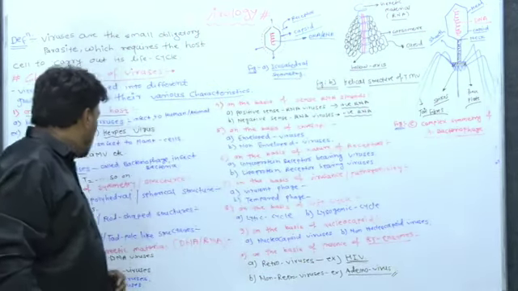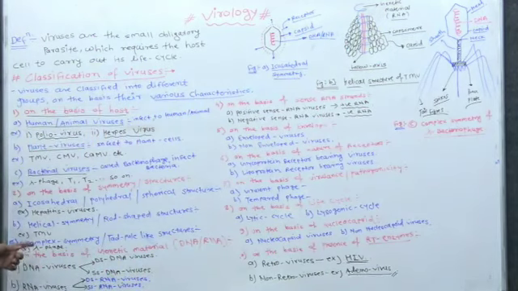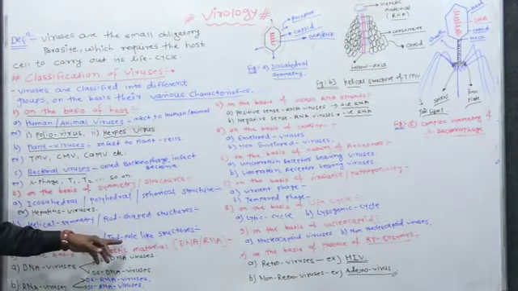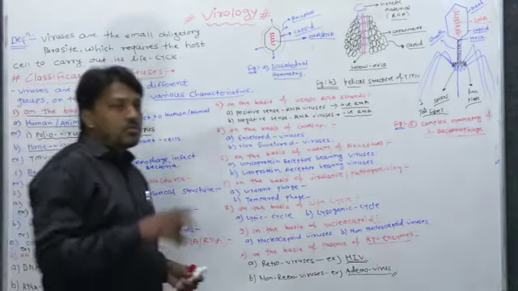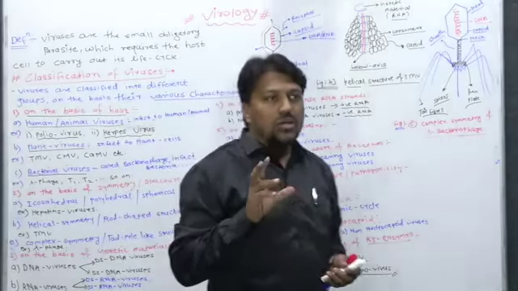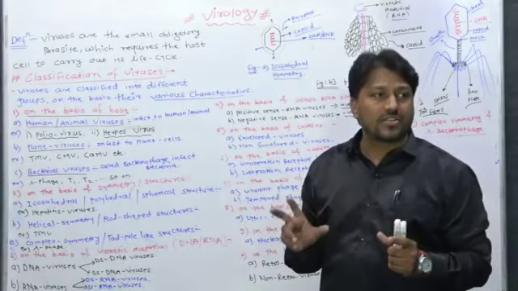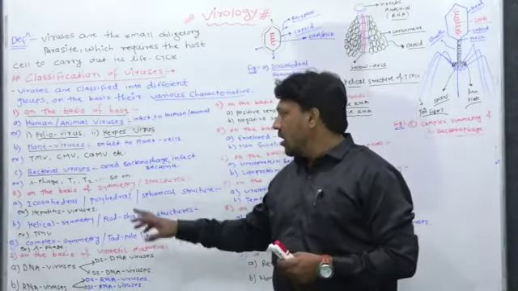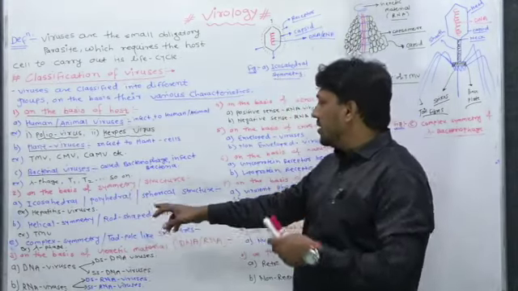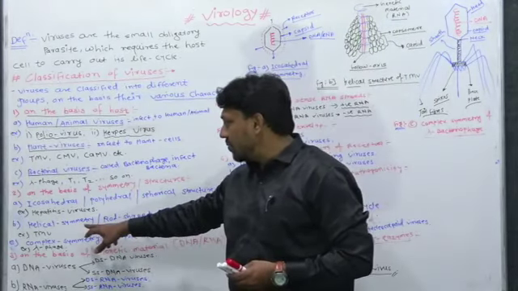Now just come to the next point, that is the complex symmetry or tadpole like structures. Viruses showing complex symmetry or tadpole like structure belong to the bacteriophages.